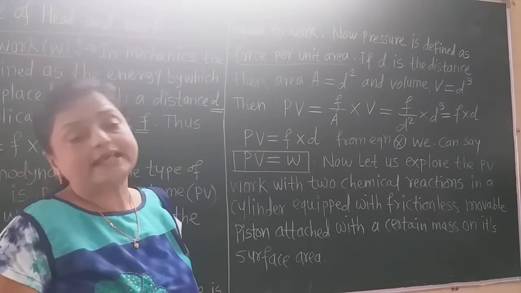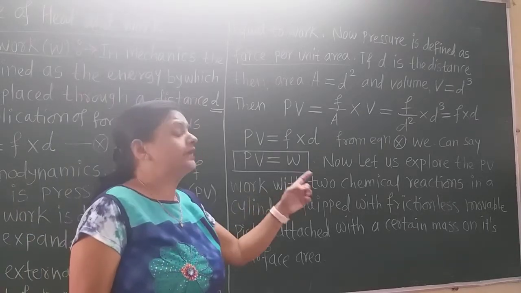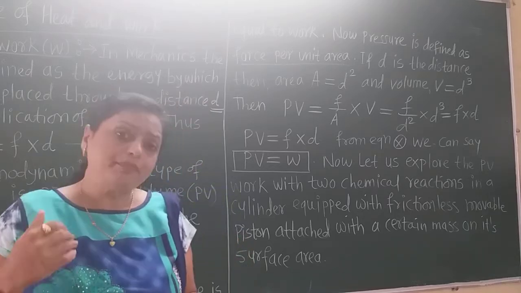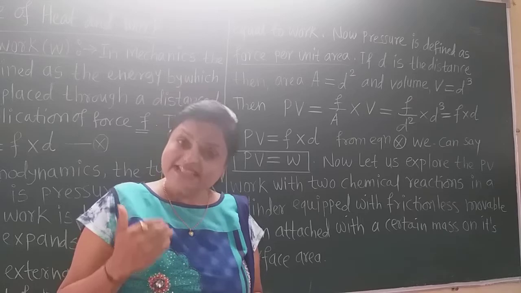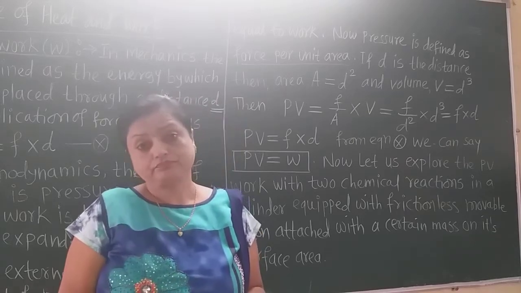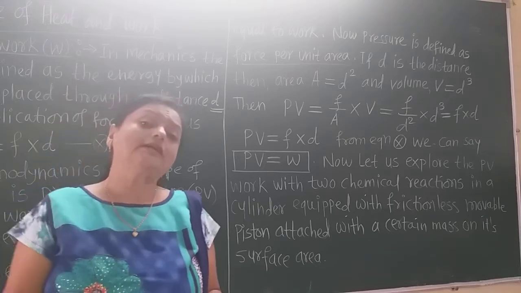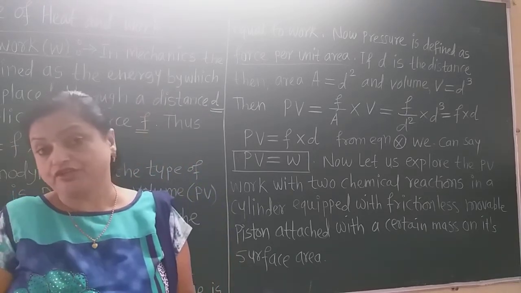Now let us explore the PV work with two chemical reactions. In the first, the gas which is placed in the cylinder gets expanded, that is the work of expansion, and in the other there is compression. That means the work of compression will be done.